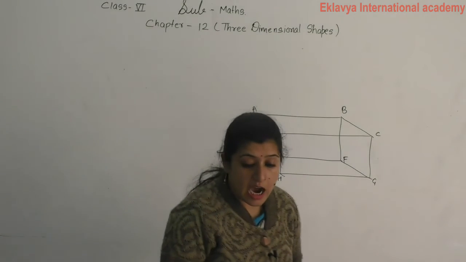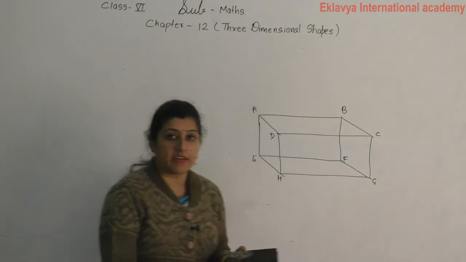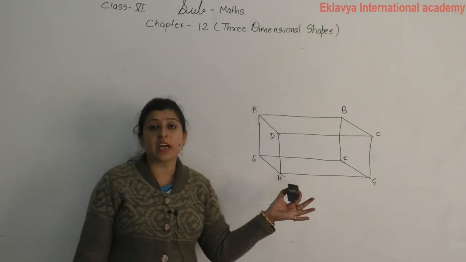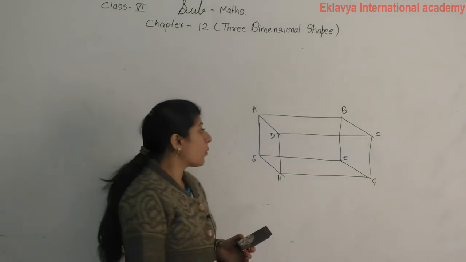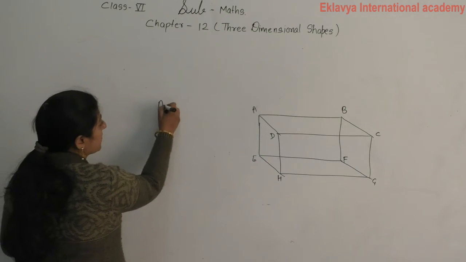Your question is, how many edges does the figure have? It is a cuboidal shape, then how many edges? Total 12 edges. Can you give the names of the edges?